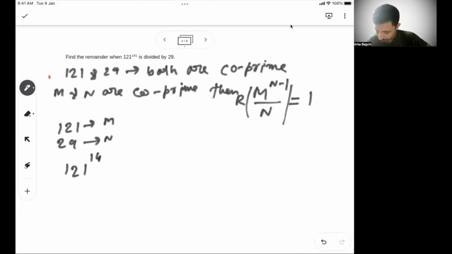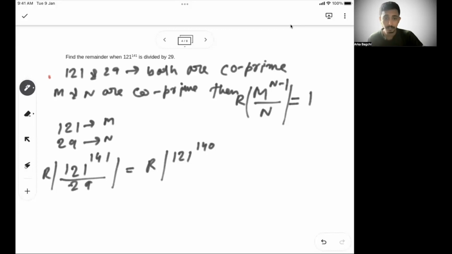Remainder of 121 to the power 141 divided by 29 is the same as writing remainder of 121 to the power 140, because I know n minus 1 is nothing but 28. So 28 has a higher power of 140. 28 into 5 is 140. So I'm just trying to get it there.